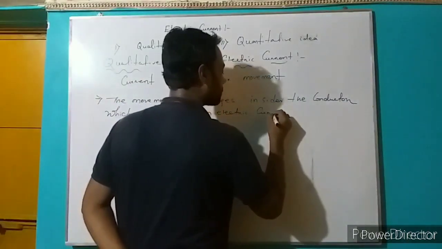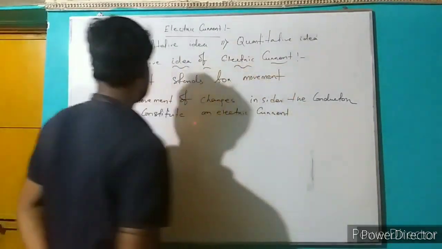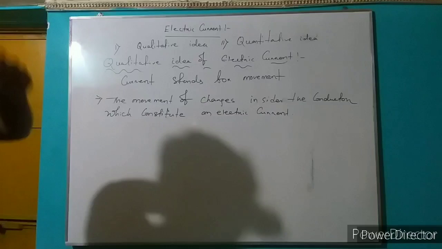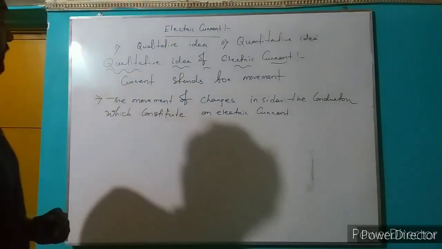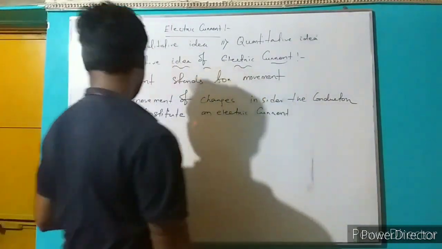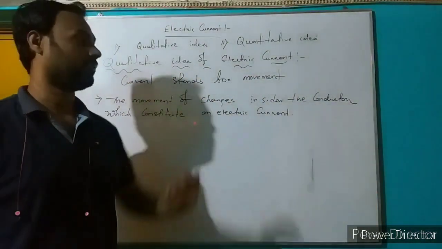Clear? So this is the qualitative definition of electric current. Please note it: the movement of charges inside the conductor which constitutes an electric current.